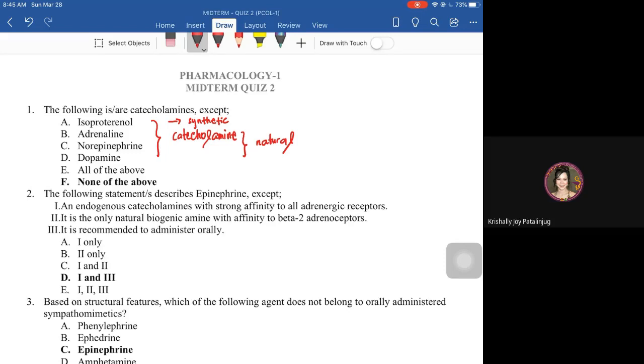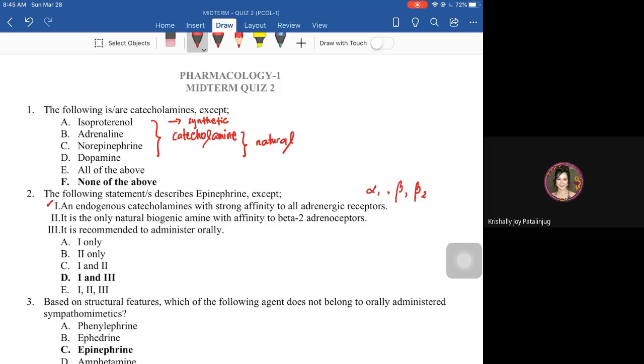Adrenergic receptors, di ba, include alpha 1 and 2, beta 1 and 2. Now, epinephrine has affinity only towards alpha 1, beta 1, and beta 2. No affinity towards presynaptic alpha 2 receptor. Therefore, this is an incorrect statement.